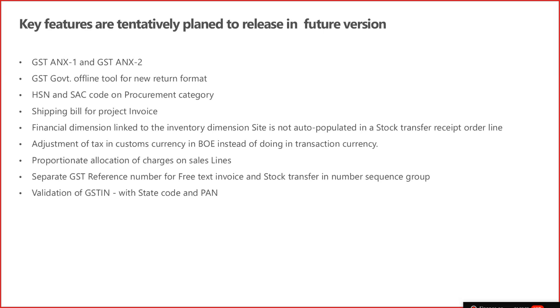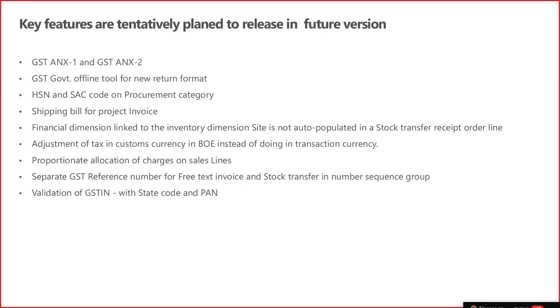Financial dimension linked to the inventory dimension side. Currently, the core application only provides one financial dimension to attach to the site. If somebody has more dimensions, then the existing functionality will prevail there. But if somebody is using the one financial dimension which core has provided, they can use it, and we will release this change as well.